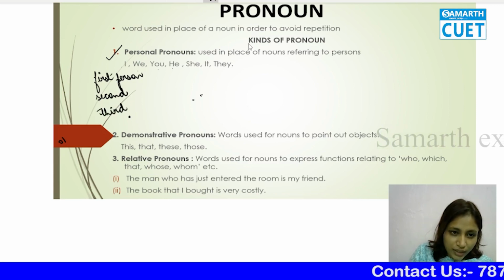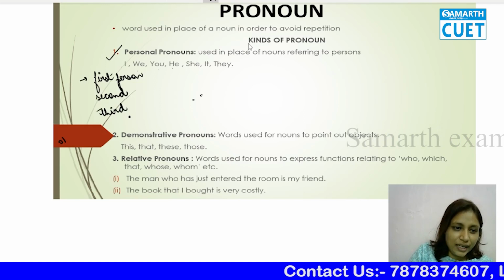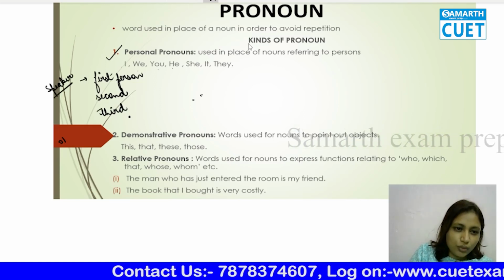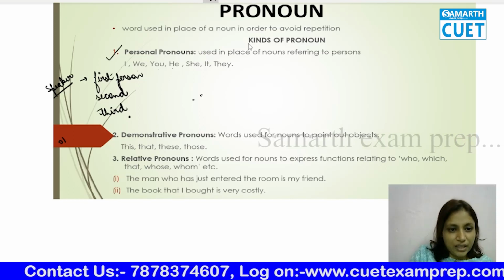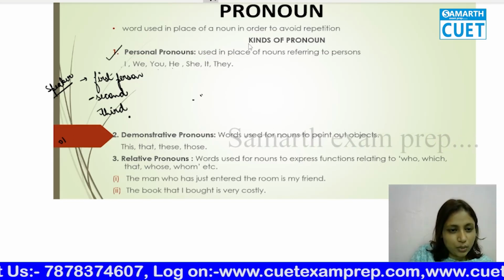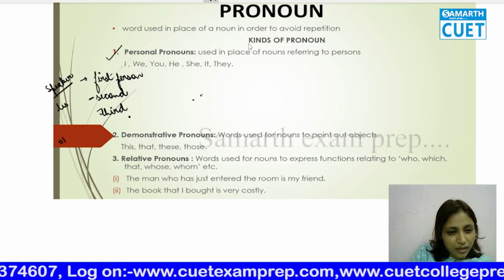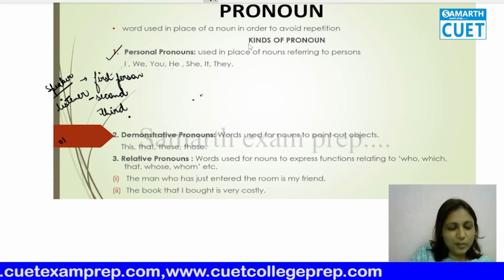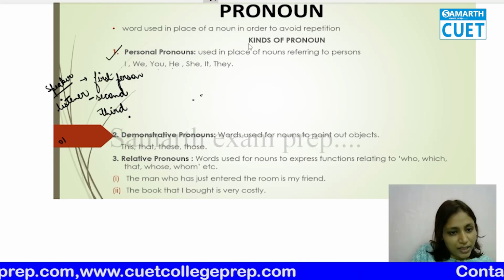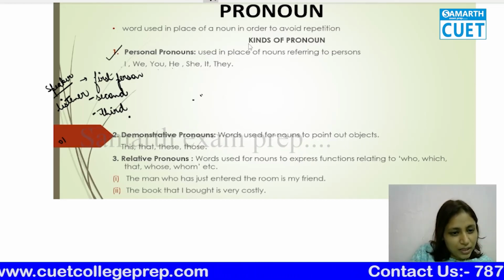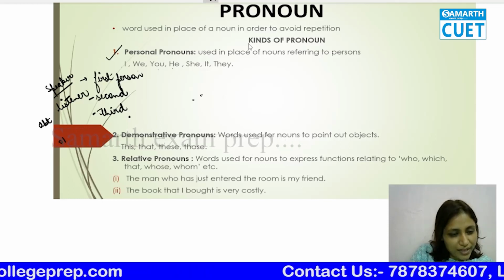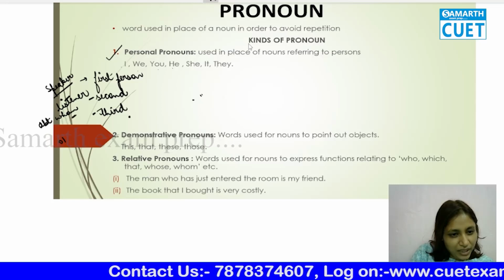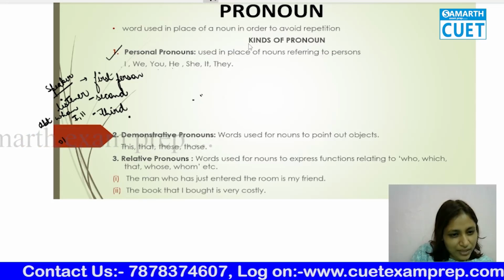So what are they? First person is basically the speaker, the person who is speaking. Second person is the listener, the person the speaker is speaking to. And the third person is the person about whom they are speaking, that is, about whom the first and second person are speaking.